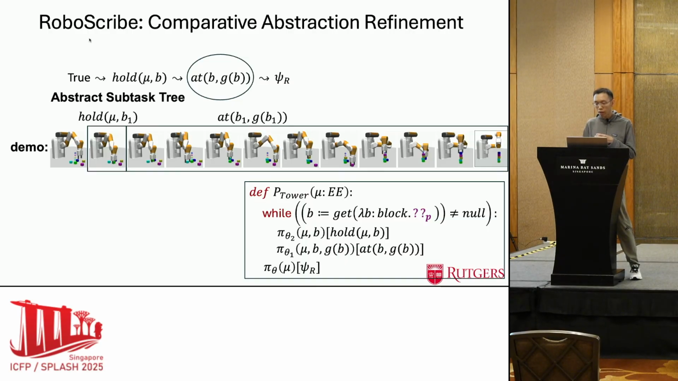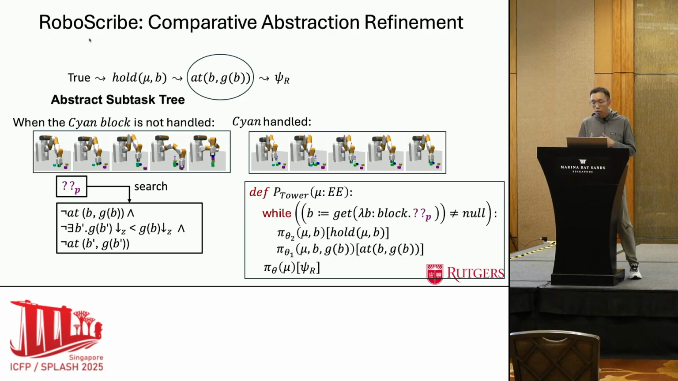And then the final policy pi theta after the while loop only needs to move the end effector away from the completed tower. RoboScribe also fills in the loop guard to generate an object ordering predicate to determine the order in which the objects need to be handled through the loop iterations.